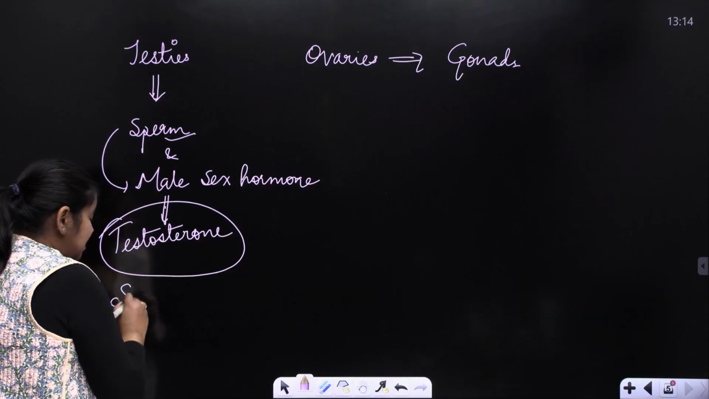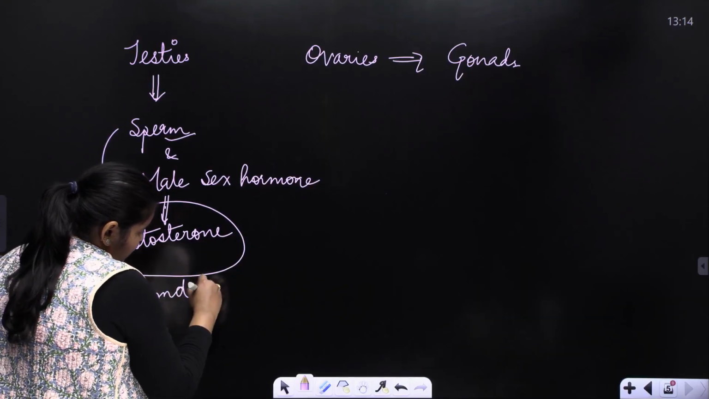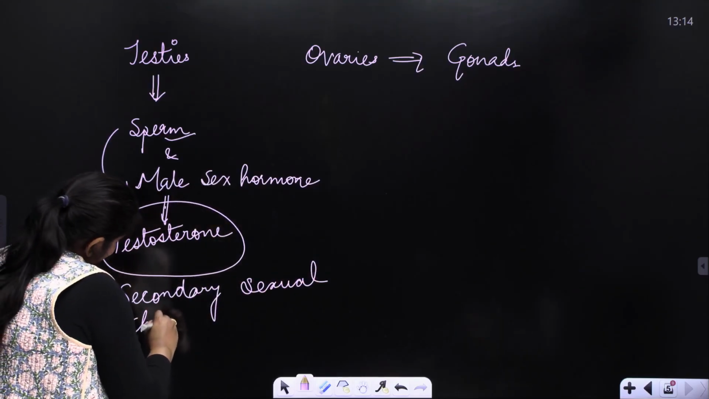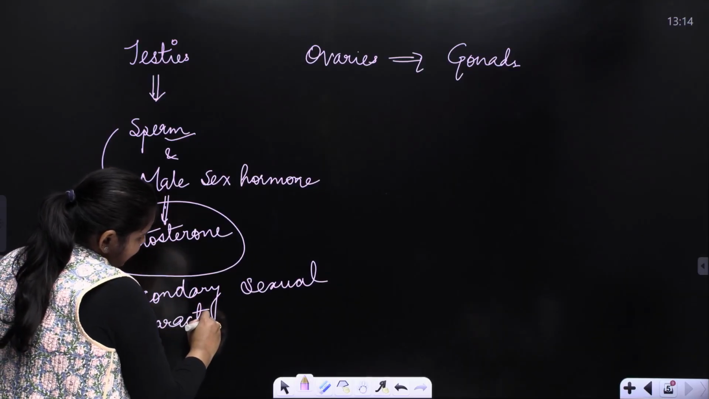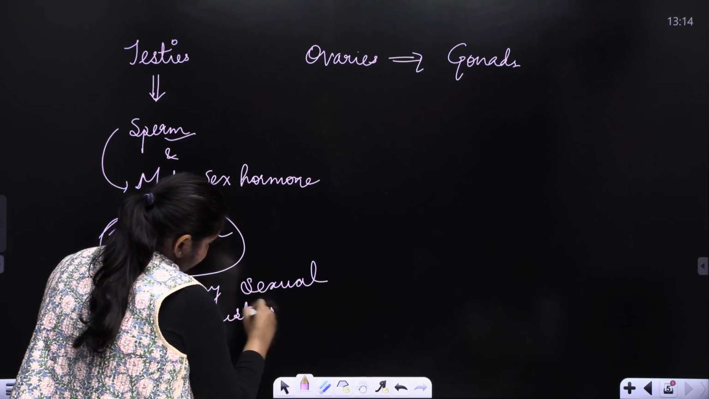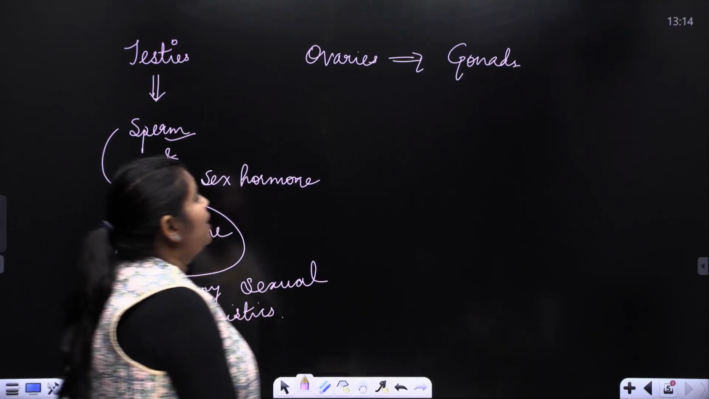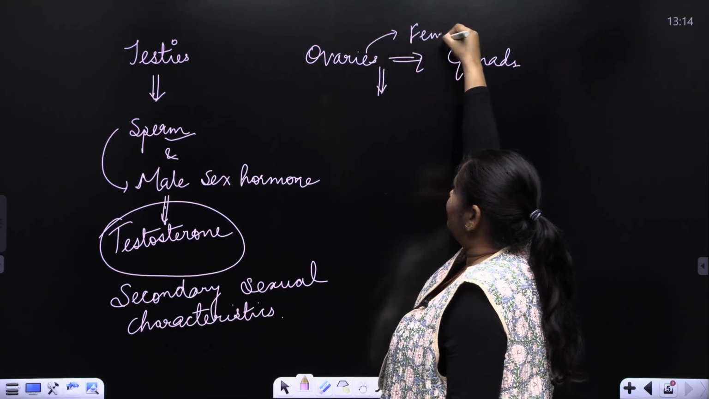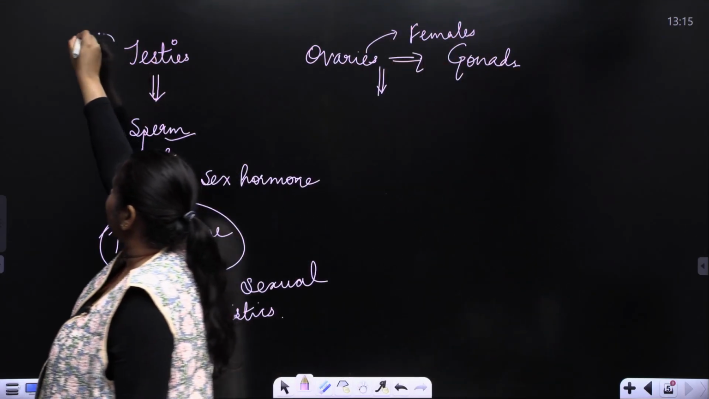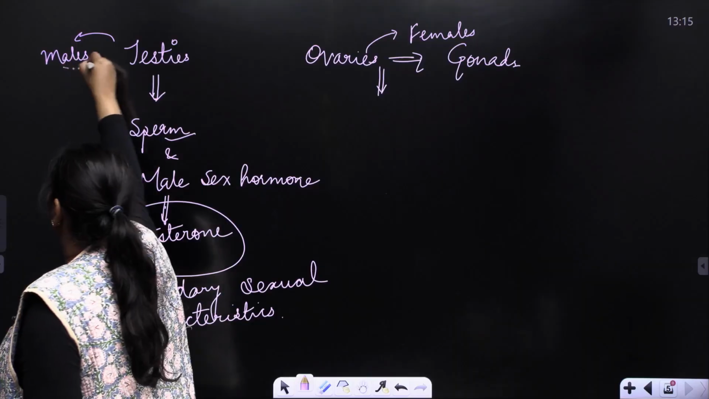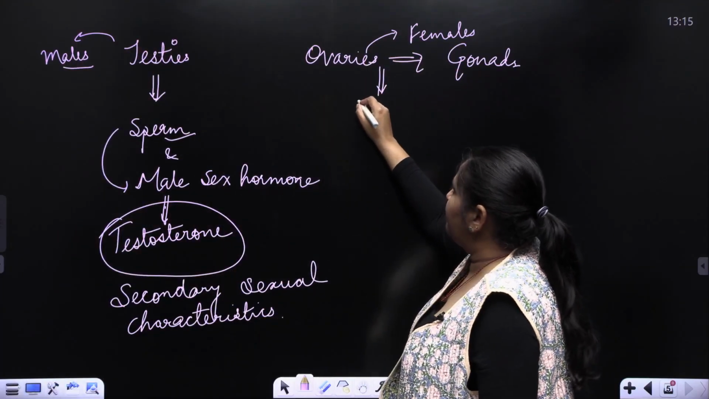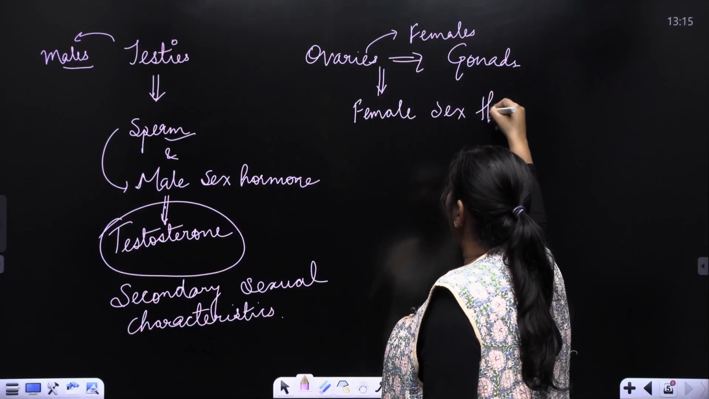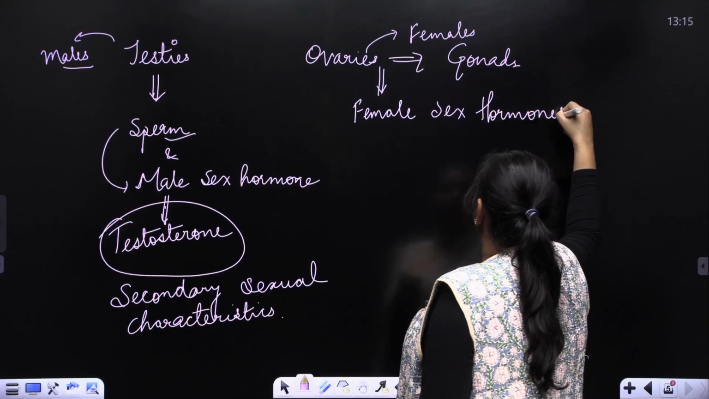The production of testosterone and the production of sperm is the contribution of the testes. And testosterone regulates the secondary sexual characteristics. All right. Then when I talk about ovaries, ovaries are again paired, but this is in the case of females. Testes, you know, is in the case of males. Ovaries are responsible for production of female sex hormones. Now, there are two hormones,